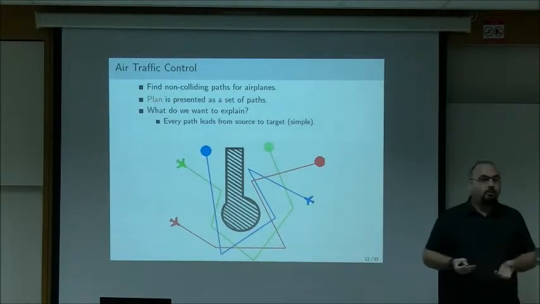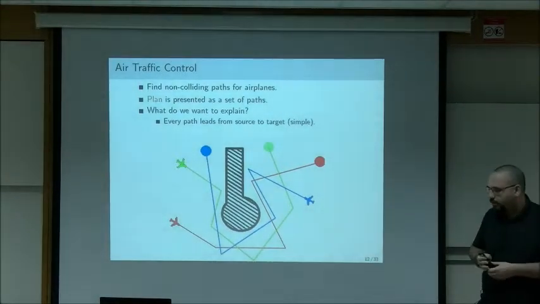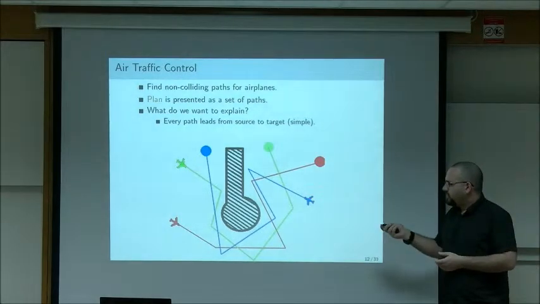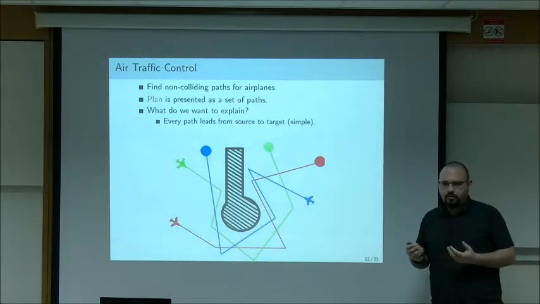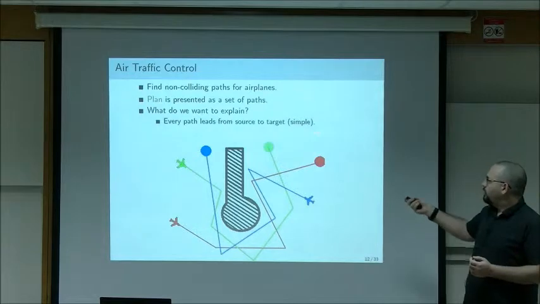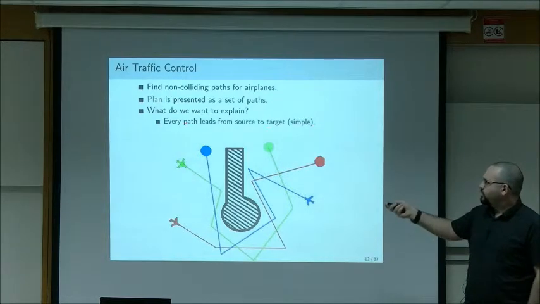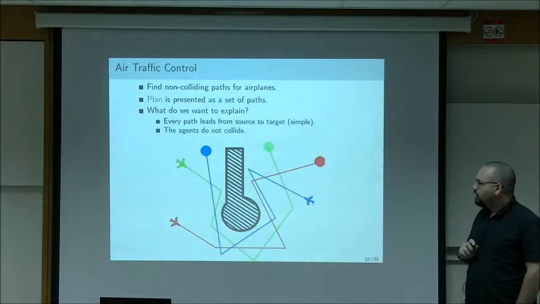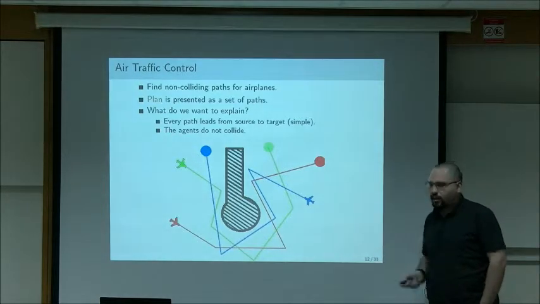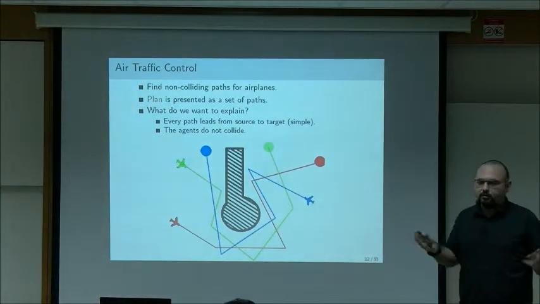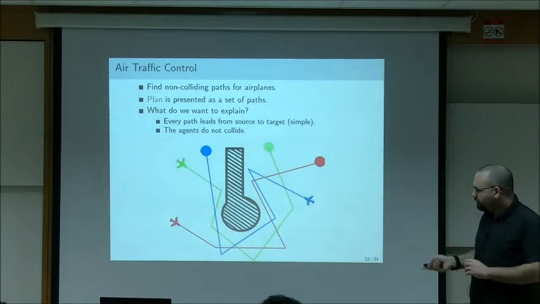And we claim that this doesn't really require explanation, because you can view each plane separately. It's very quick. It's not really problematic. We assume that the controller can trust this property. What we do need to explain is why the agents don't collide. And again, as we said, showing an animation is not reasonable. So how can we explain this?